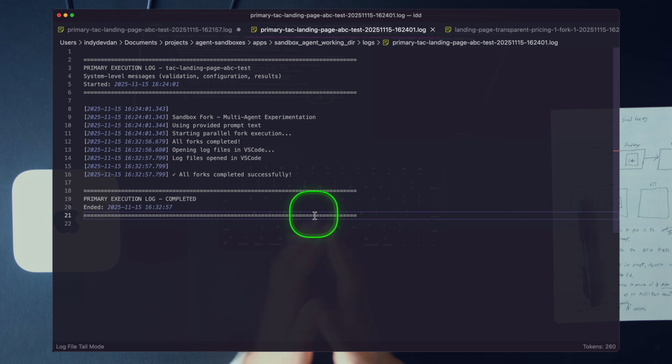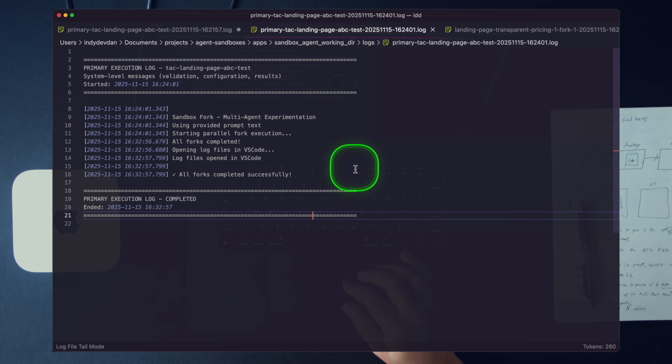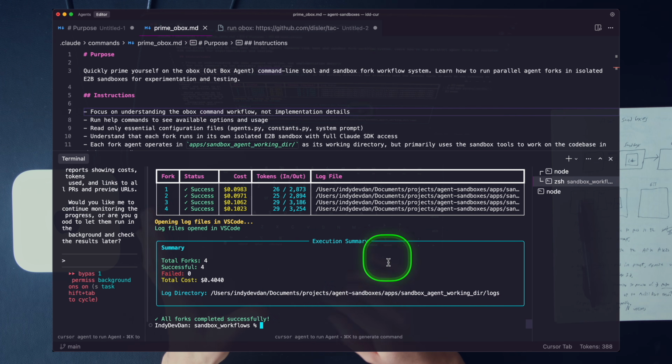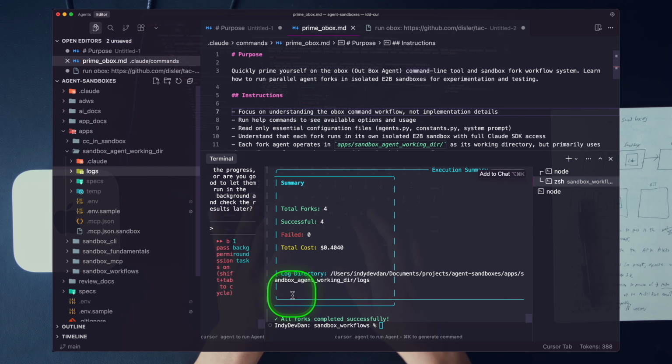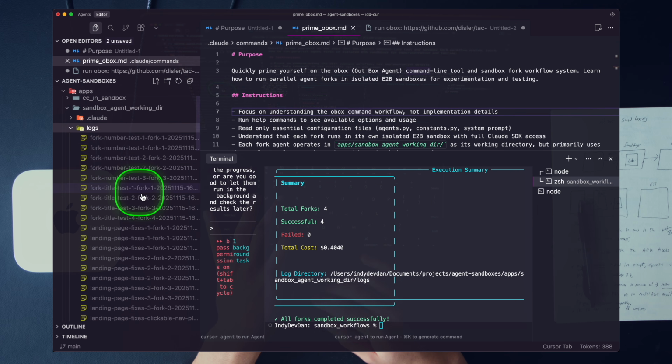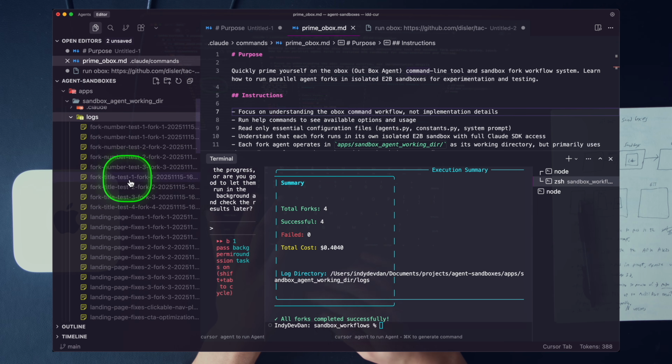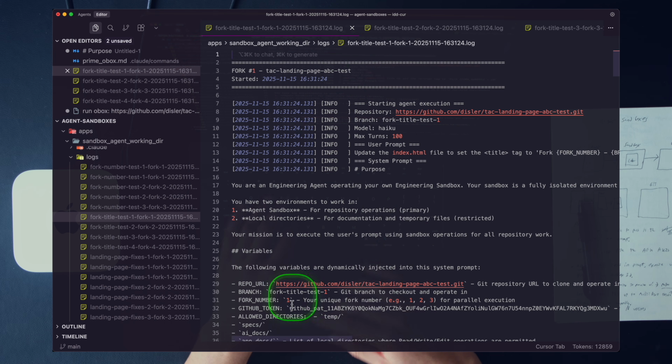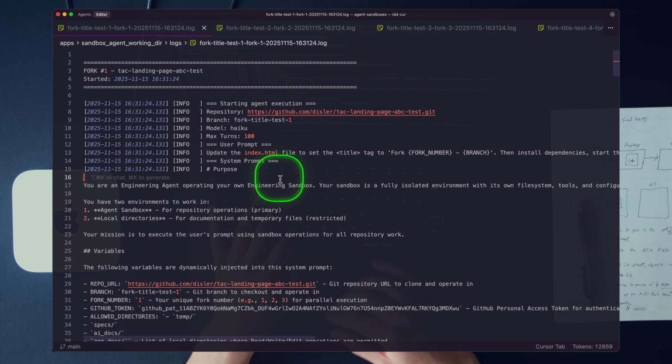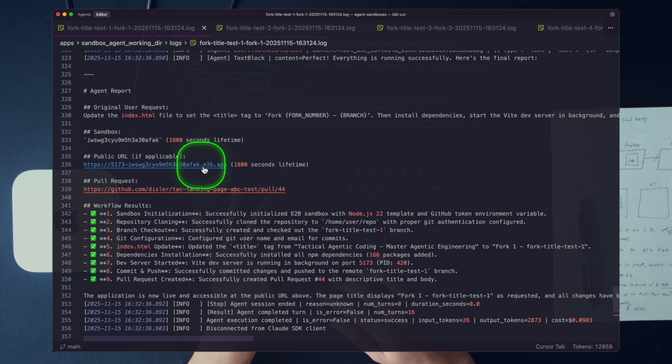You can see here, VS Code just opened with the logs summarizing the work done. All forks completed. All of our agents are finished. Each one of them has their own logs. So let's open up logs, and you can see we're getting our logs in. Let's open up the test titles. And here's the coolest part: we have an entire agent playback. We can see everything that's happened top to bottom. That's great, but this is what I want.